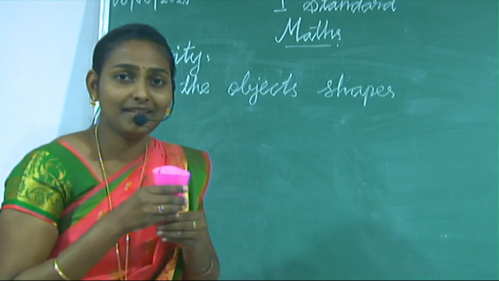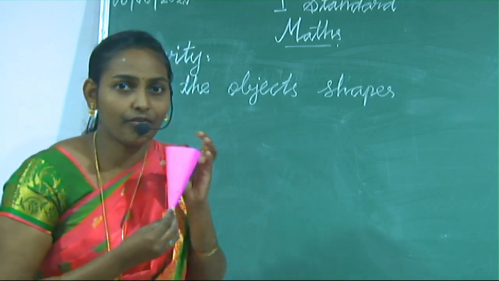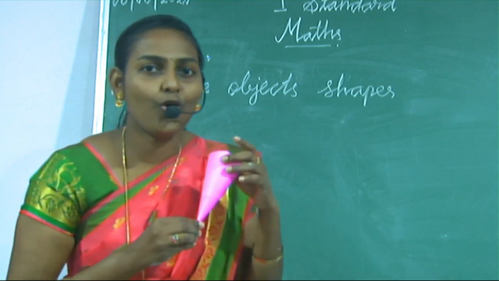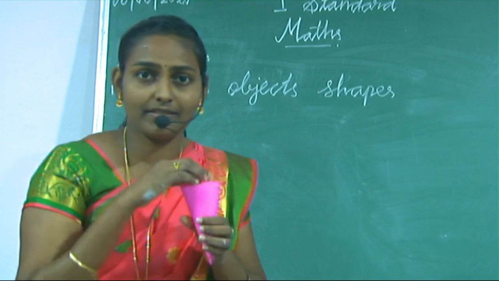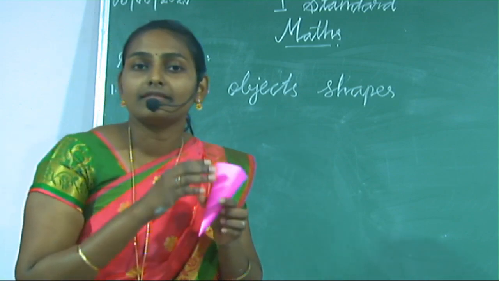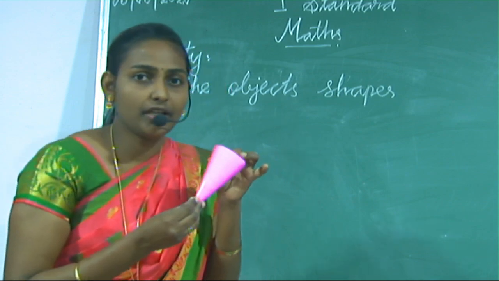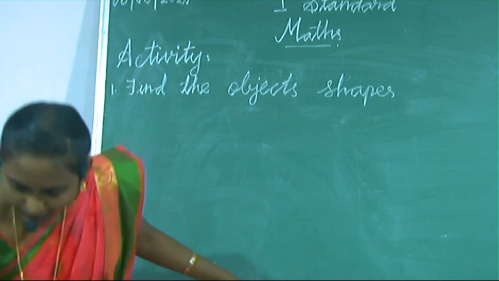What is this? What is the shape of this? Yes, cone. It occupies some space, you know. Yes, that is a three-dimensional object. Cone. Say the spelling, cone. C-O-N-E, cone.